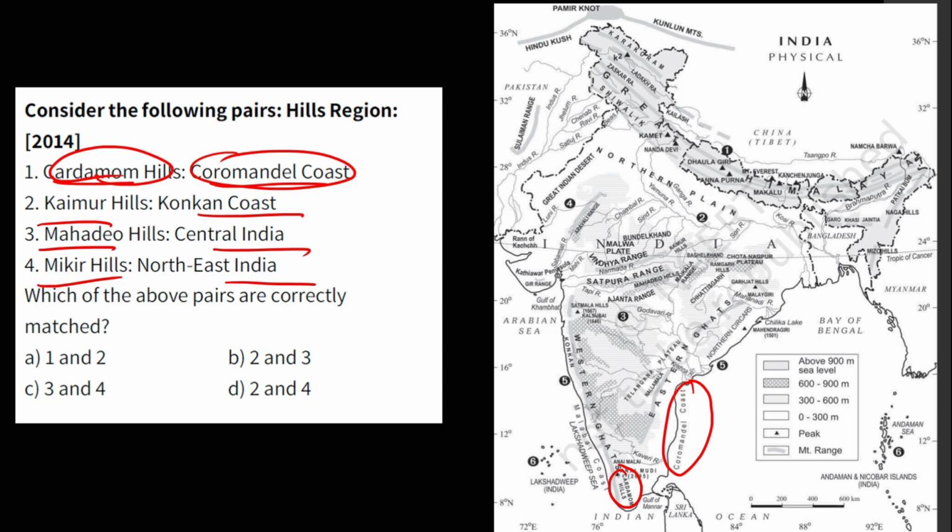Because most of the students make the mistake, they start relying more on coaching institute study material. They ignore the standard textbooks. They ignore the NCERTs.